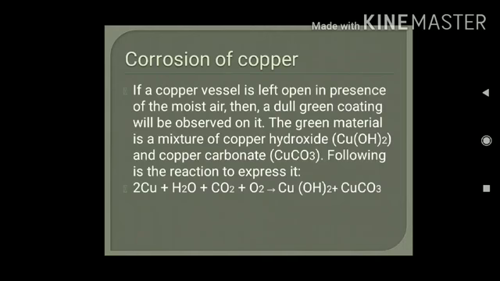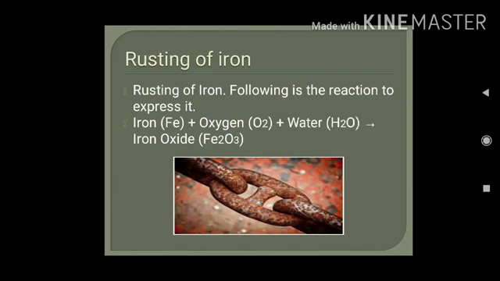Next, corrosion of copper. That means when copper gets exposed for a longer time to the atmosphere, it reacts with oxygen, carbon dioxide and moist air. So it will form what? It will form copper hydroxide and copper carbonate. This copper hydroxide and copper carbonate will give a greenish coating on that copper metal. You see the chemical equation which is written: when copper reacts with water, carbon dioxide and oxygen, it will give copper hydroxide and copper carbonate.